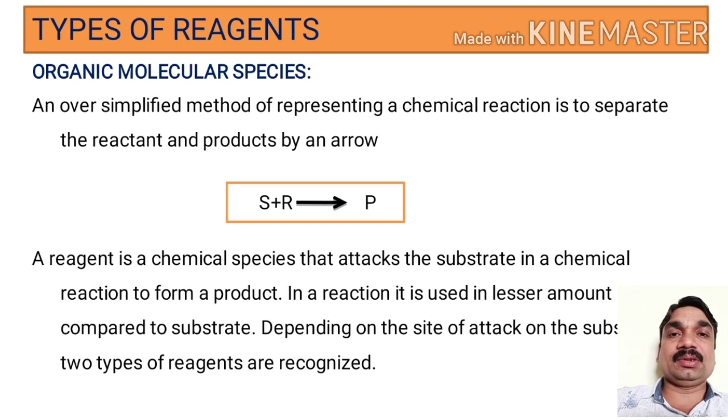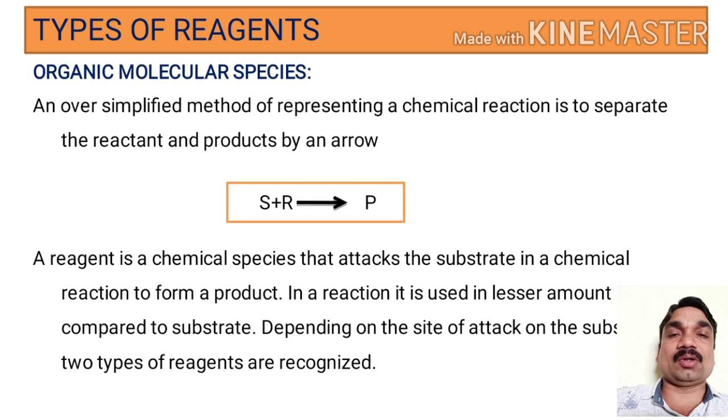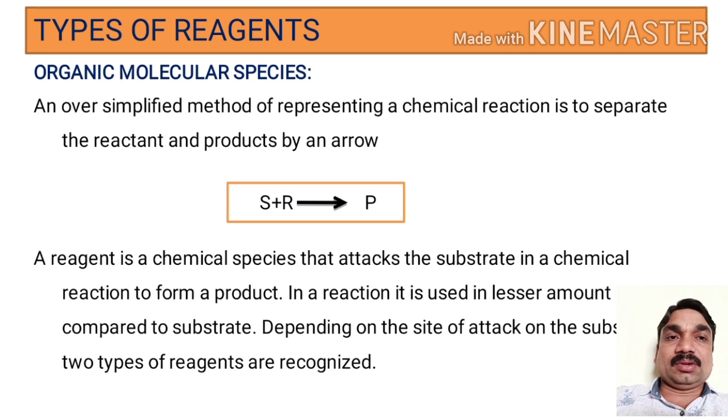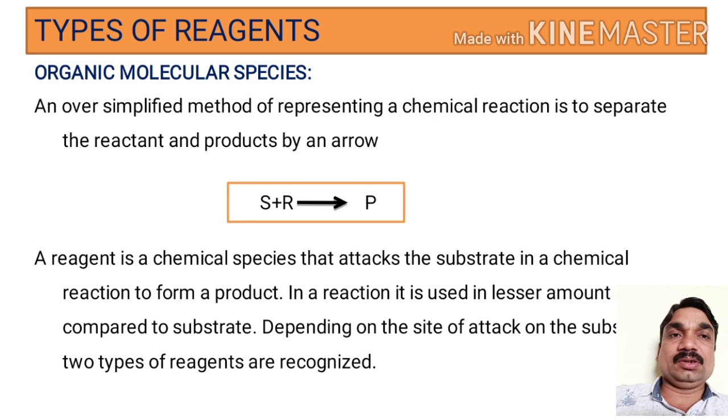A reagent is a chemical species that brings out the chemical changes in the substrate molecule to form the product during the course of the reaction. So these reagents react with the substrate to form the product. These reagents are organic molecular species.